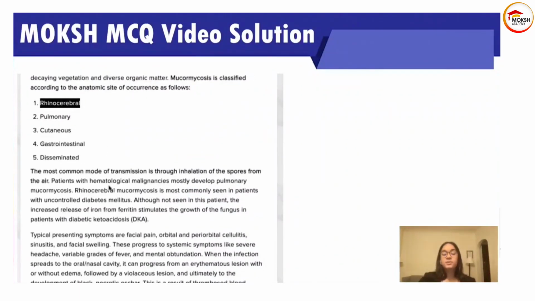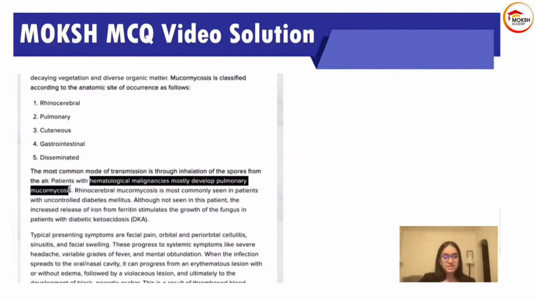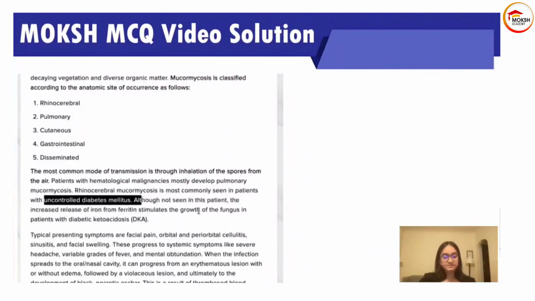So the most common mode of transmission is through inhalation of spores from the air. Patients with hematologic malignancies most commonly develop pulmonary mucormycosis. Rhinocerebral is seen in patients with uncontrolled diabetes. Okay, so just keep that in mind.